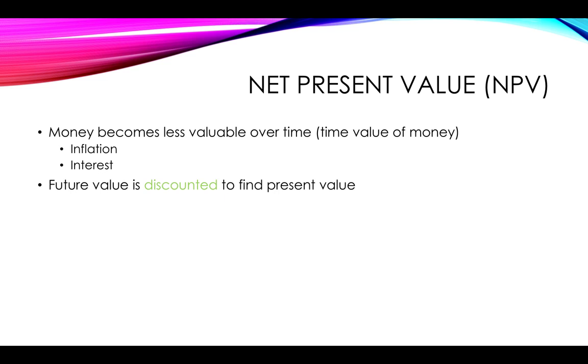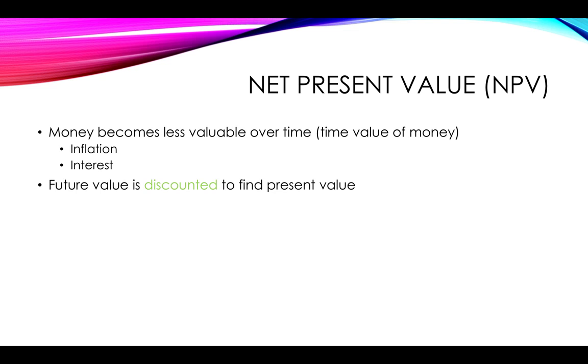In other words, to work forwards from present day, you would take an amount of money and multiply it by 1 plus the percentage. So for example, if it's a 12% interest, you would multiply by 1,12 to find its value after year 1. Then for year 2, you would take that value after year 1 that you've just calculated and multiply by 1,12 again, and then by 1,12 again for year 3. We can do exactly the same thing working backwards by saying, what is the value at the end of year 5? And divide by 1,12, divide by 1,12, divide by 1,12 until you come back to year 0 or now.